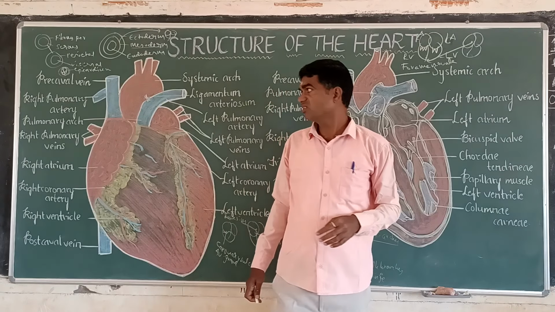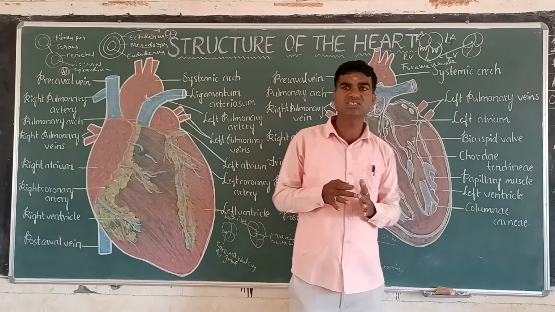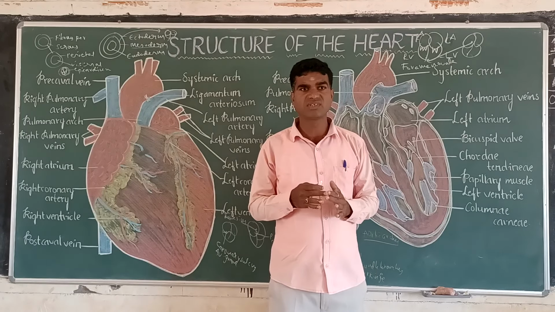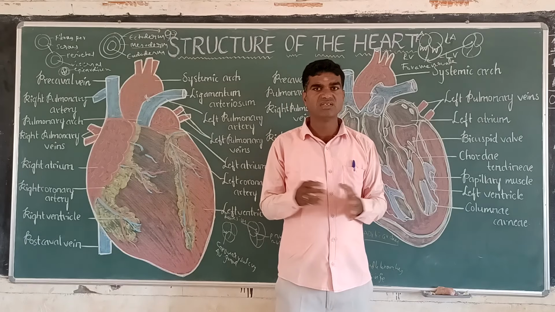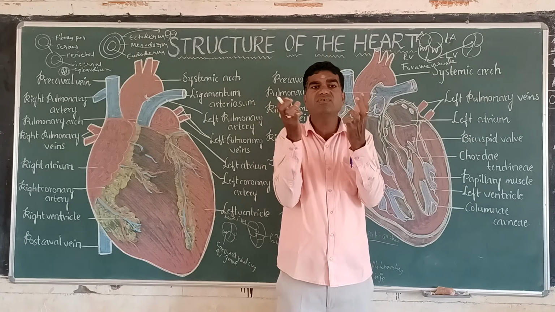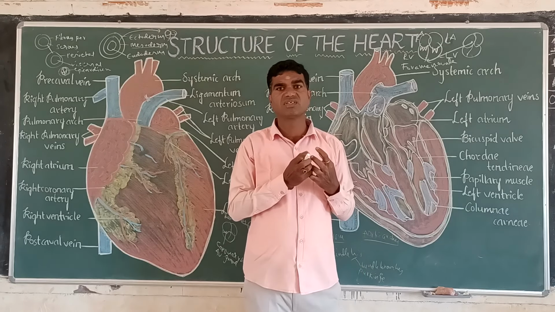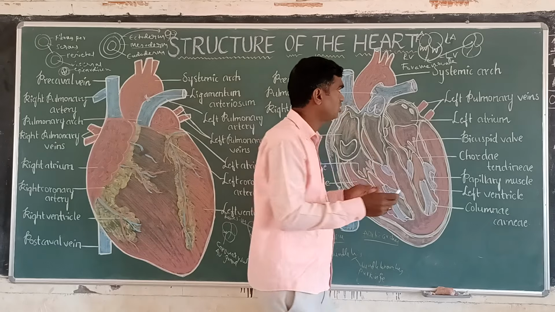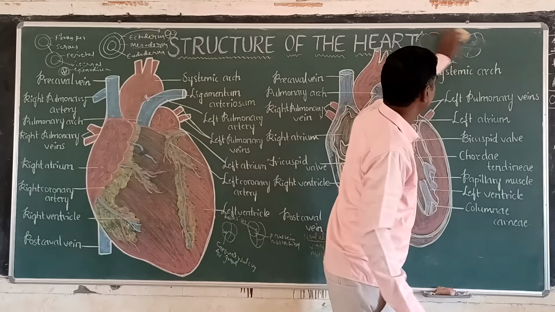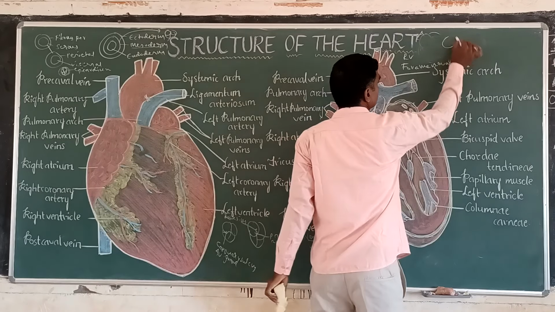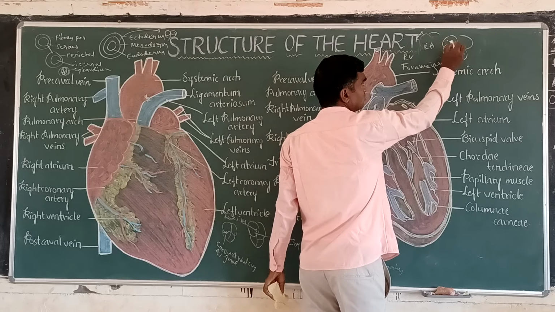Now coming to the atria. The atria are the small chambers. Two chambers are present in the upper region. The atria contain the superior vena cava and inferior vena cava. The vena cavae collect blood from various parts of the body into the right atrium. So the right atrium contains deoxygenated blood. Which blood does it contain? Deoxygenated blood. This is the right atrium, and it contains deoxygenated blood.